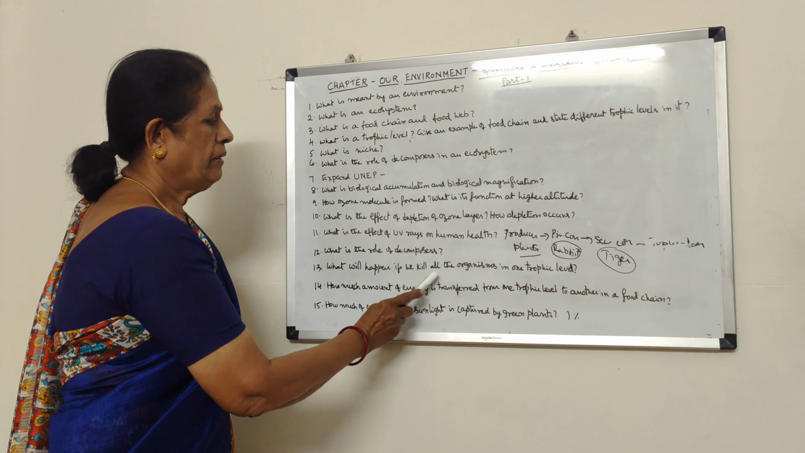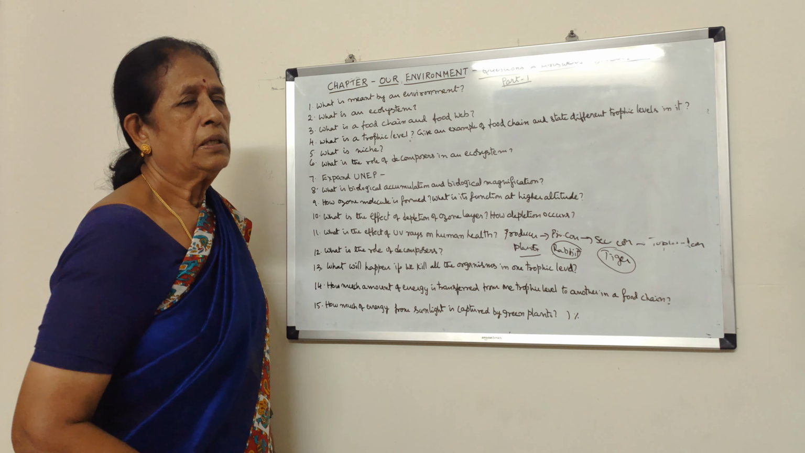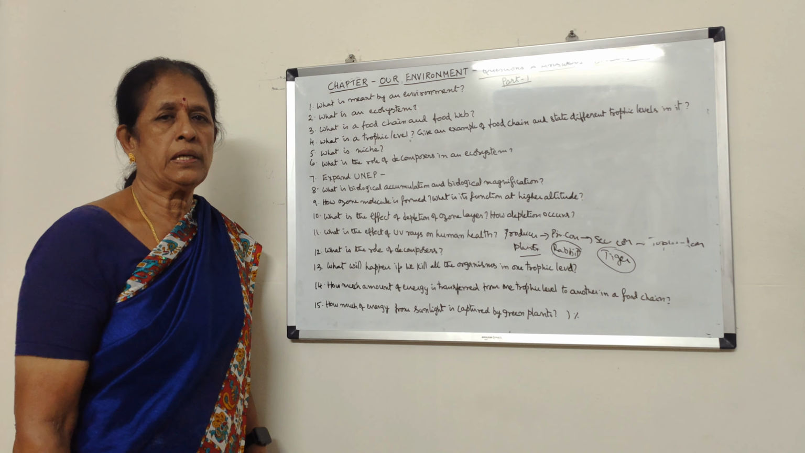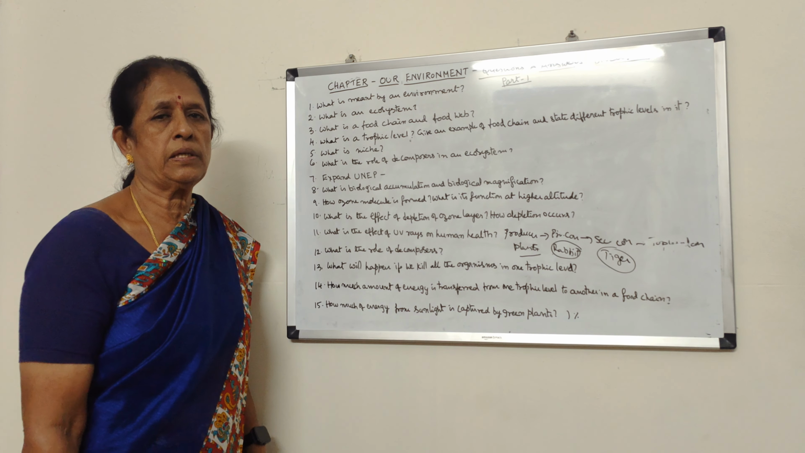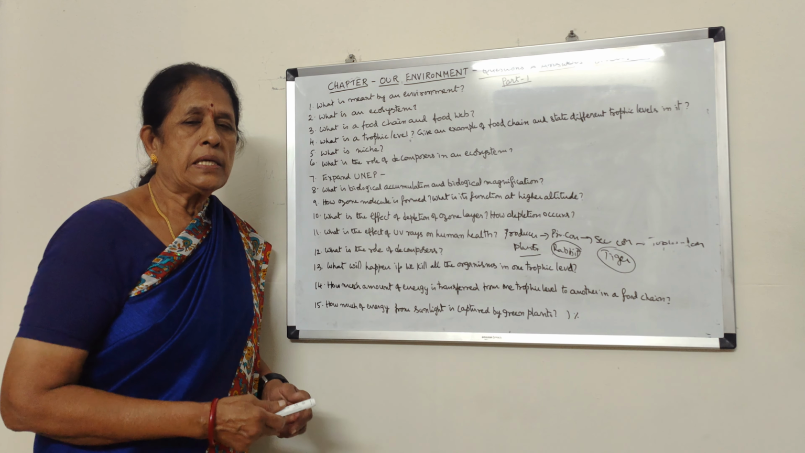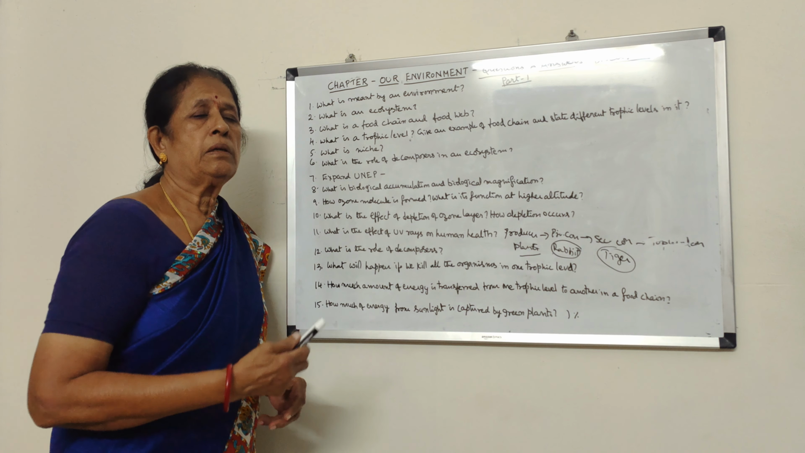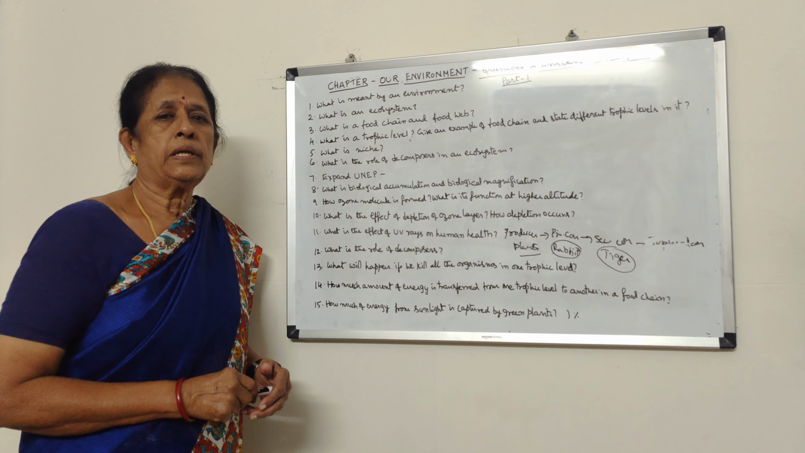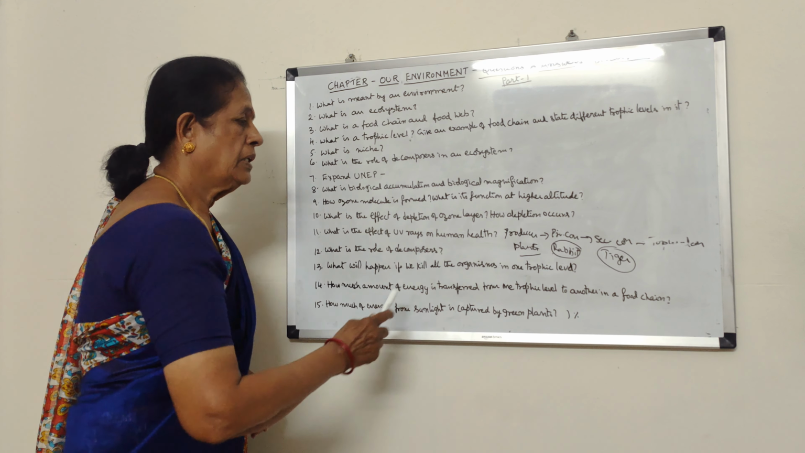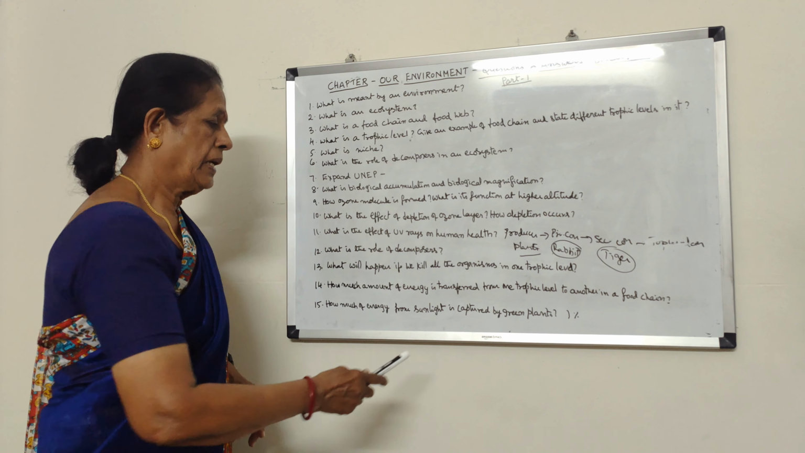What will happen if we kill all the organisms in one trophic level? Suppose we totally remove the organisms present in one trophic level, what happens? The lower trophic level will increase abnormally in its population, but the higher trophic level will not get their food and they die for want of food. So a total environmental imbalance will take place.